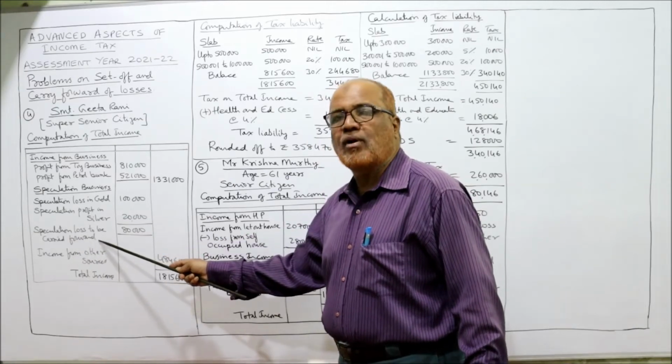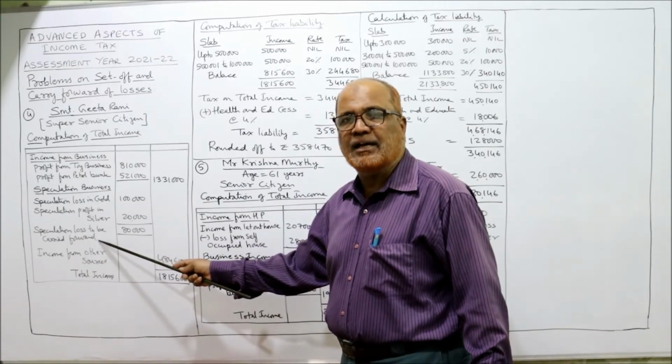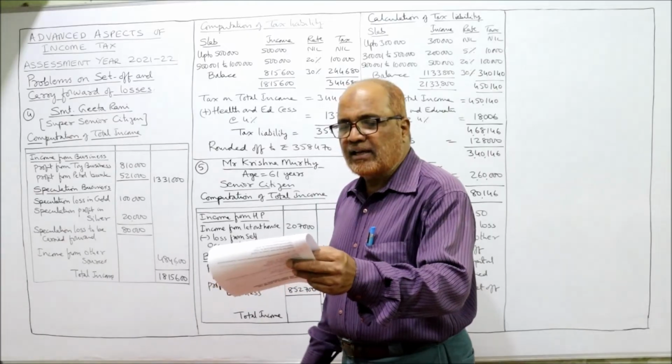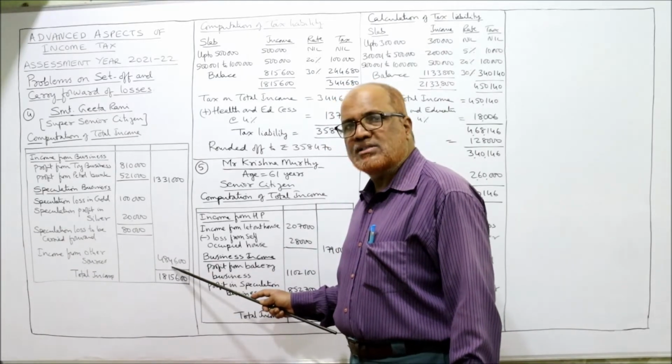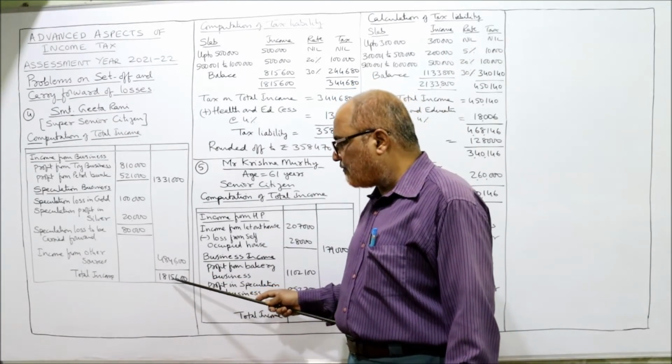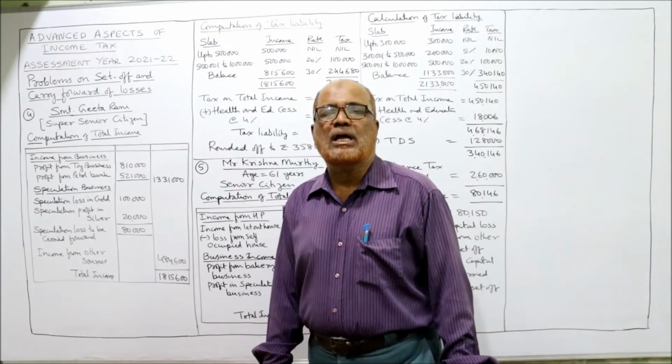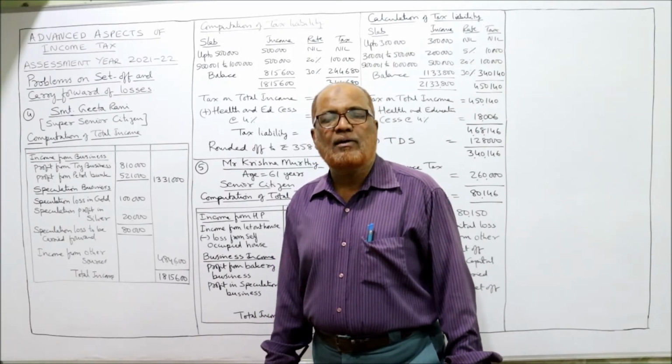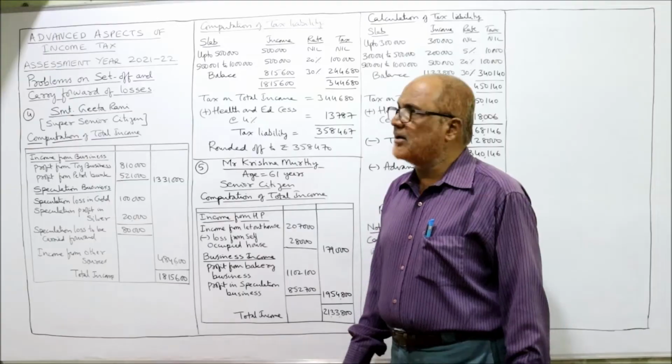Speculation loss to be carried forward. It cannot be set off from any other income. Then last one, income from other sources, 4,84,600. Take the total, 18,15,600 is the total income. On this total income, we are required to find out the tax liability.